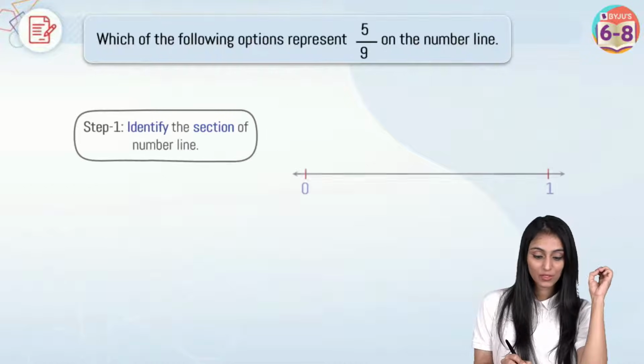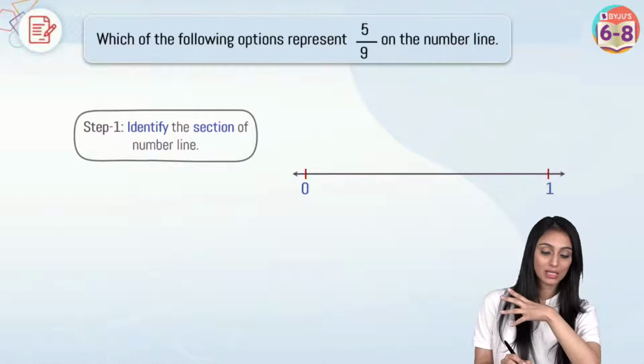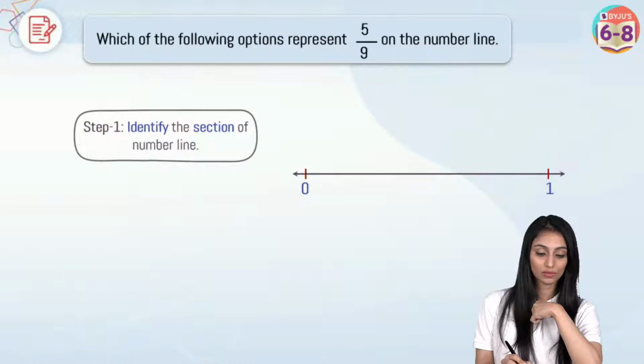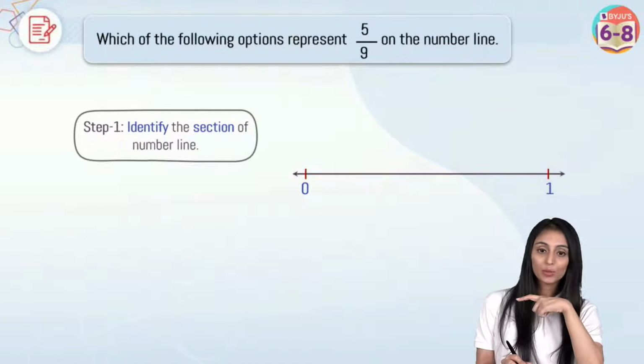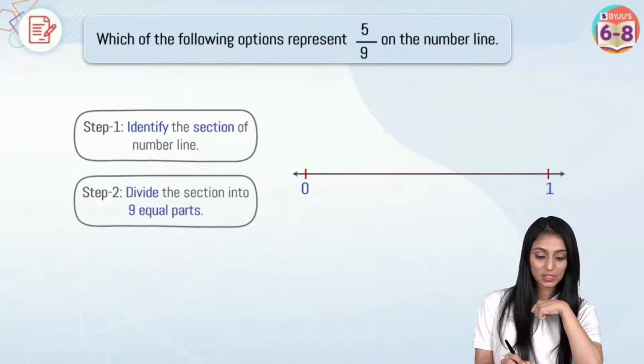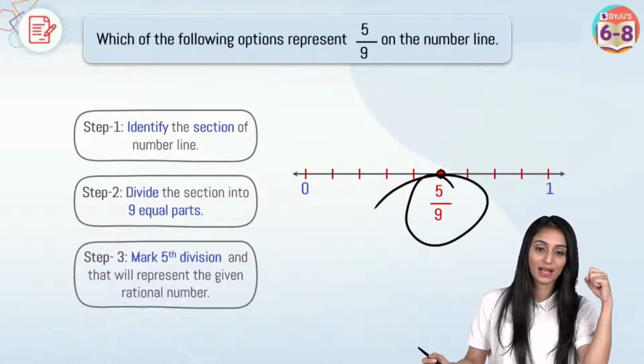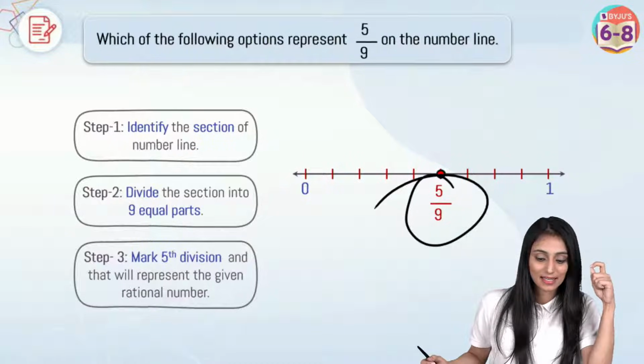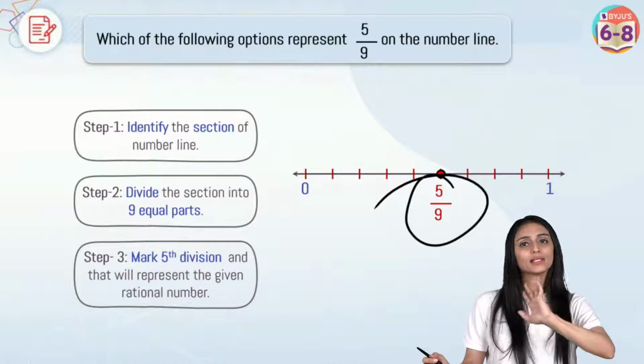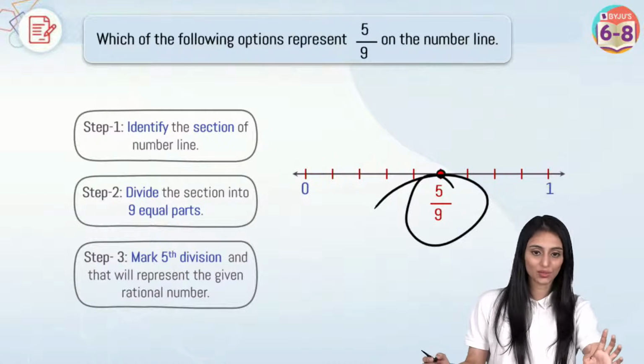So here, first of all, we have to identify the section of the number line. Definitely the denominator is bigger. It's going to lie between 0 and 1. We are going to divide it in 9 equal parts, and the fifth division would be our answer, 5 by 9. So everyone has understood how to represent the rational numbers on the number line, right?